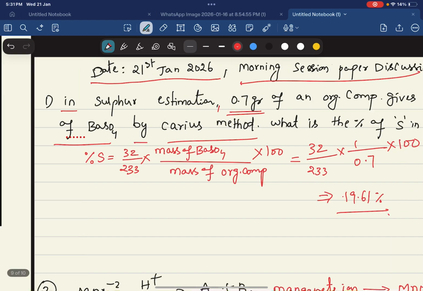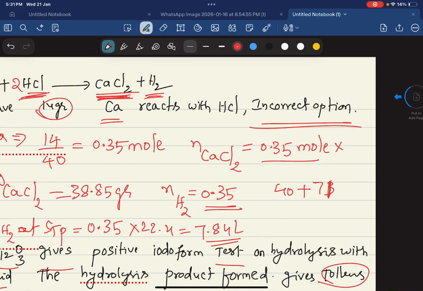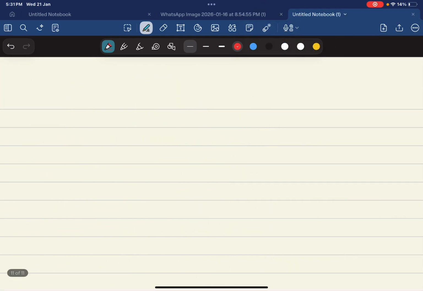These all questions are very standard models. If you see the 2025 and 2024 papers, you can feel these questions are very easy. So if you need any specific topic also, you can ask. I will upload, students.